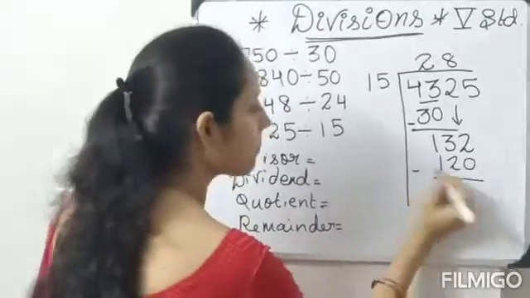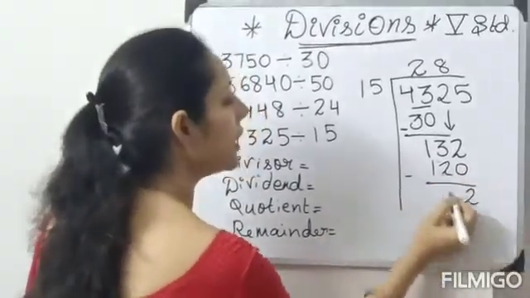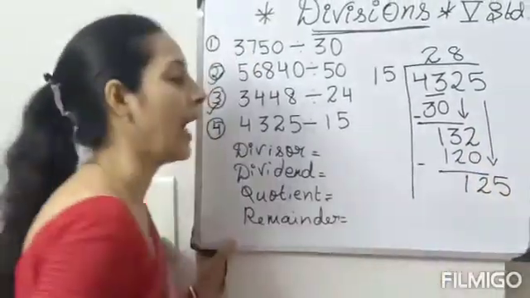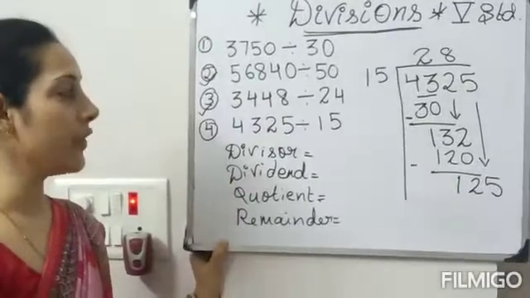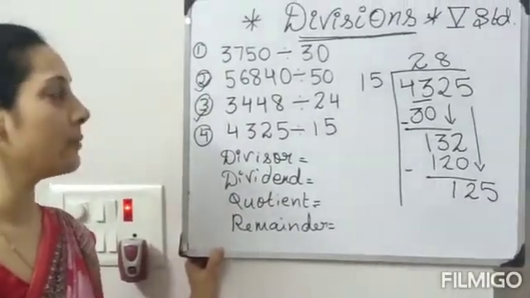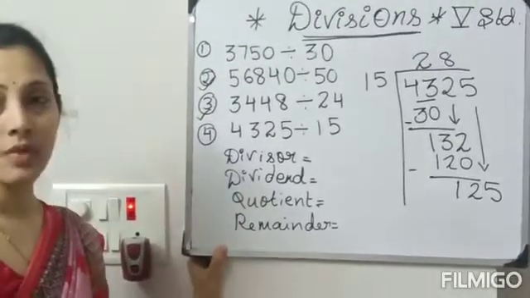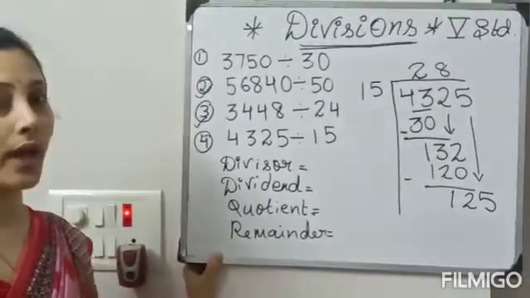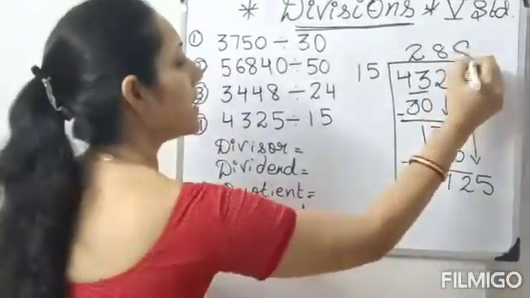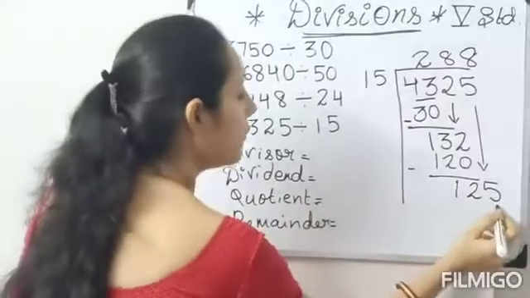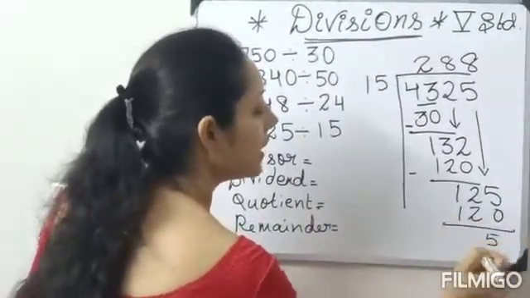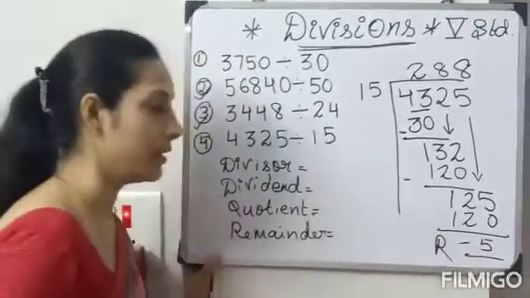Subtraction again. 2 minus 0, 2. 3 minus 2, 1. And 125 carrying. So when 125 will come? Say fast, students. 9 5s are 45, 15 into 9, 45, 10, 11, 12, 13. Yeah, it will not come. 8. 8 5s are 40, 120. Yeah, 5 is our remainder.